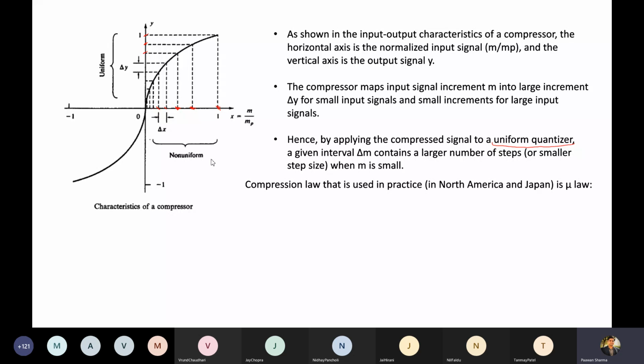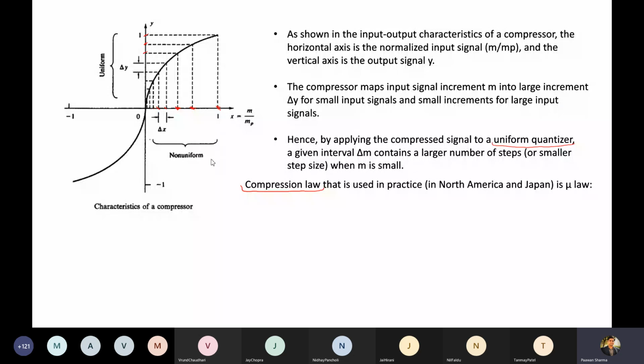Now, since this is a non-linear characteristic curve, there should be some rule or some mathematical equation pertaining to this characteristic curve. We call that the compression law. In different parts of the world, you have different laws. Predominantly, there are two laws: the mu law and the A law. We will see both these laws, both these relationships.